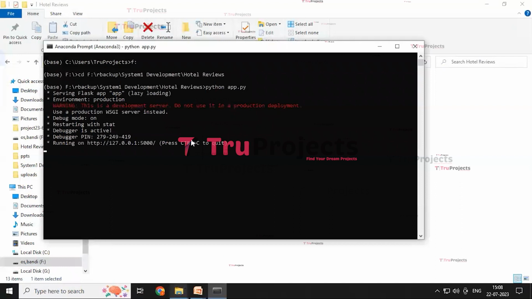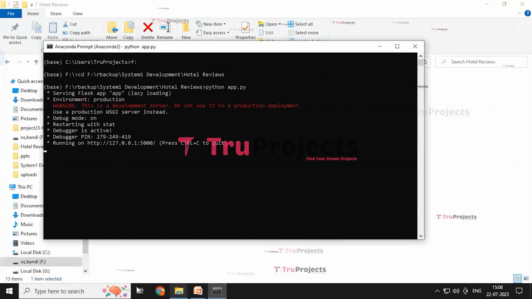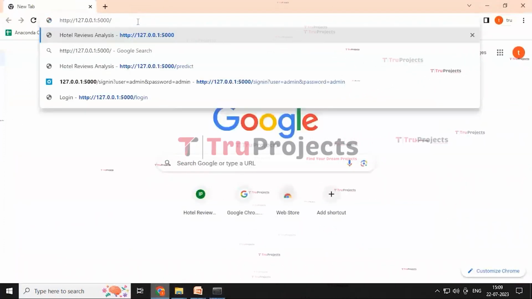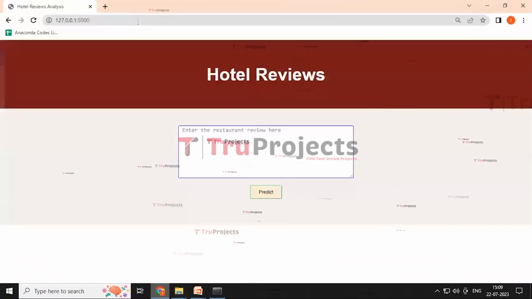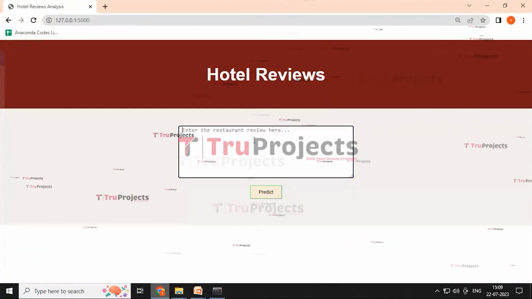After running the app.py file, the Flask framework will host the application locally at the default address, and we need to copy this local link and paste it in any web browser. I preferably use Chrome, and pasting this link in Chrome and clicking on the enter button, it redirected to this page where we need to enter the review.